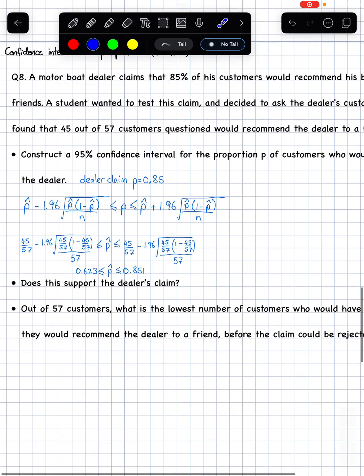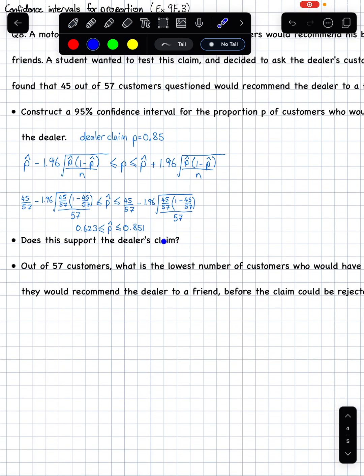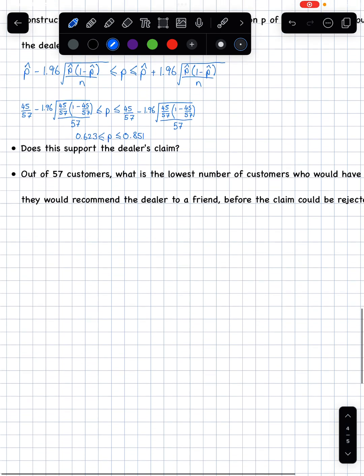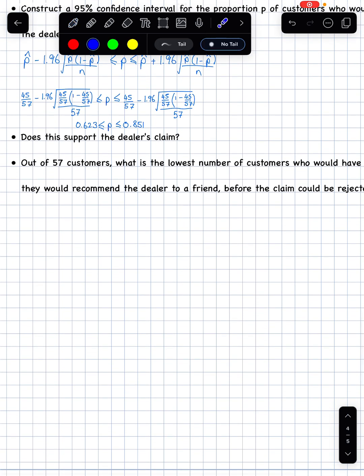Now, does this support the dealer's claim? Realistically, yes, it does. The dealer's claim sits within this confidence interval, so we're 95% confident the proper proportion sits in there. I shouldn't have p hat on them. Okay, so yes, at the moment it does. It doesn't contradict.